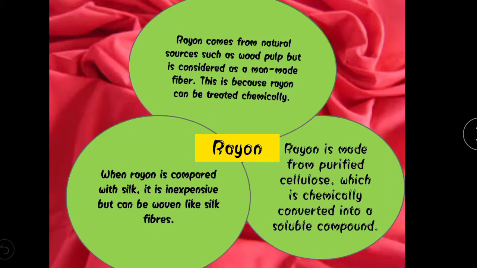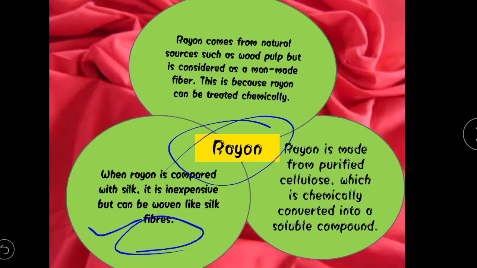We'll see rayon in depth. Rayon comes from natural sources such as wood pulp, but it is considered a man-made fiber, because it can be treated chemically.